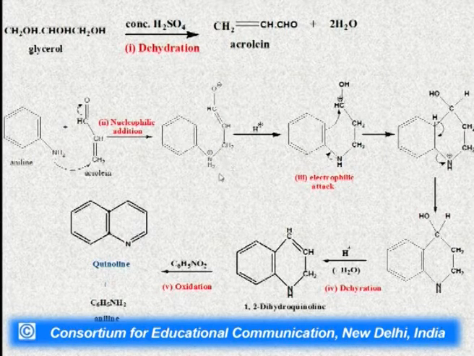It is formed, which will then undergo electrophilic attack by this benzene ring to form this cyclic moiety. This cyclic moiety will then undergo dehydration. This secondary alcohol will convert into the 1,2-dihydroquinoline, which will undergo oxidation in the presence of nitrobenzene, and this aromatic compound quinoline will be formed, and the side product aniline will come here. This aniline can again be used in the same reaction.